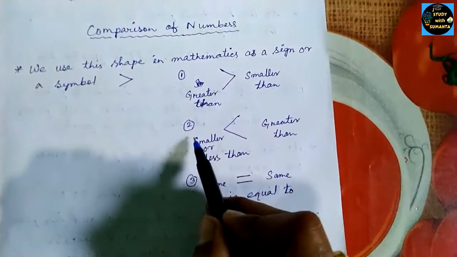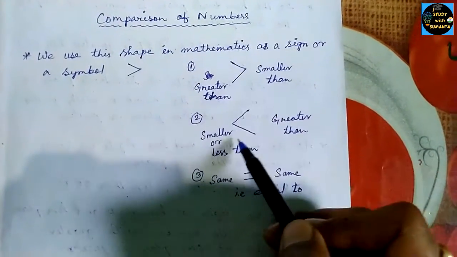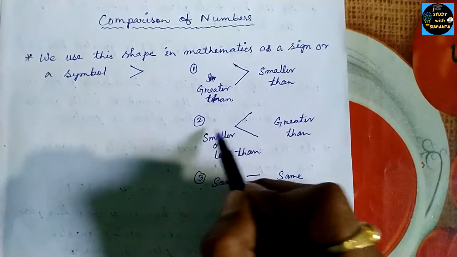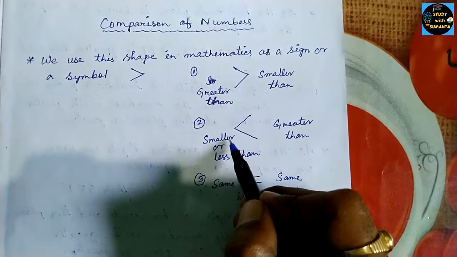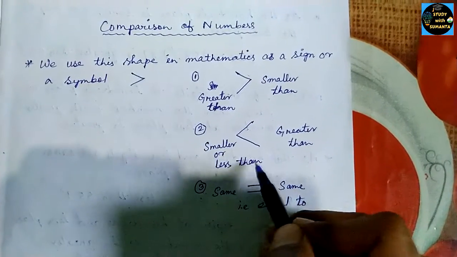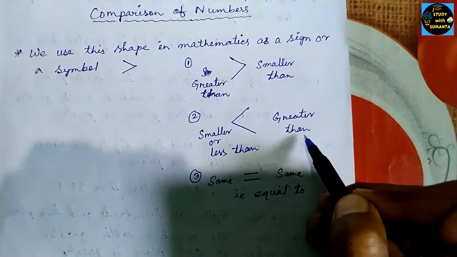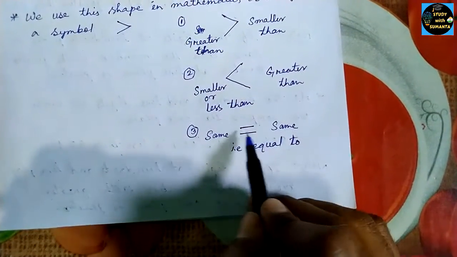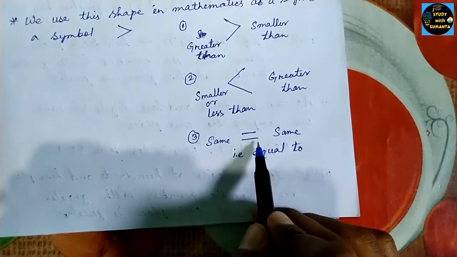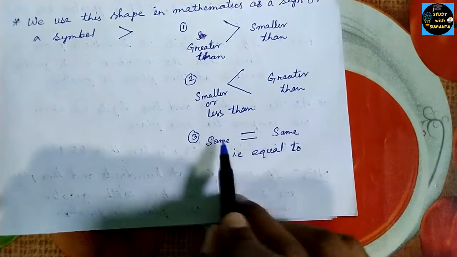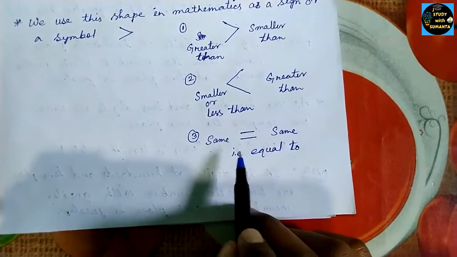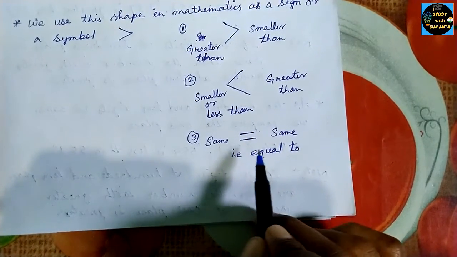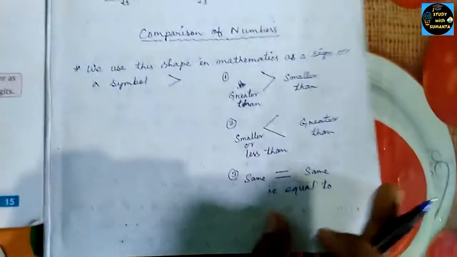The second symbol is the opposite of this: the left side is smaller or less than, and the right side is greater than. The third symbol we call equal to. If both numbers are the same, then both numbers are equal, like this.